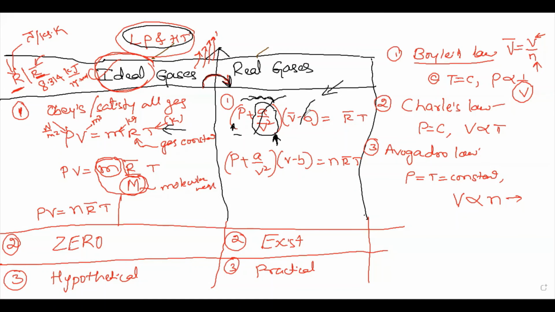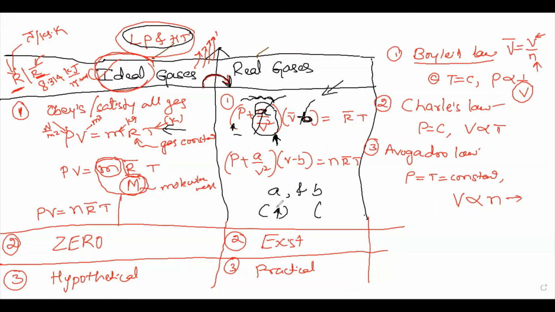Now you can also ask a question. Sir, here we are also subtracting some value, that is minus b. Then the volume also decreases. Yes, very good, correct. But if you compare the values of a and b, which are the Van der Waals constants, the value of a is much greater than the value of b.